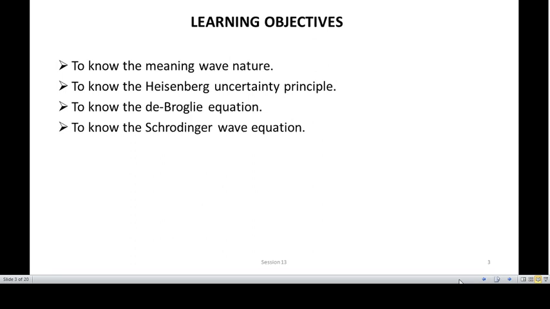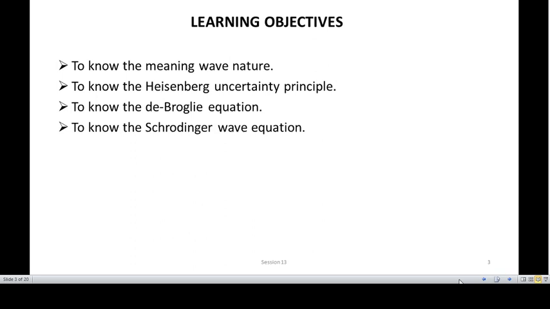The learning objectives of the present session are to know the meaning of wave nature, the Heisenberg's uncertainty principle, the de Broglie equation, and the Schrodinger wave equation.